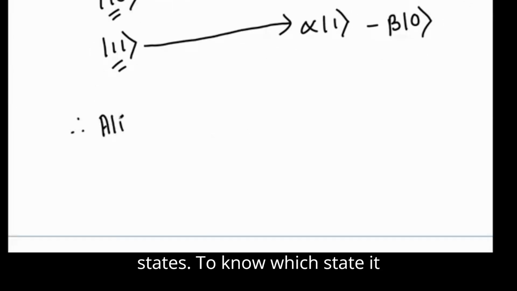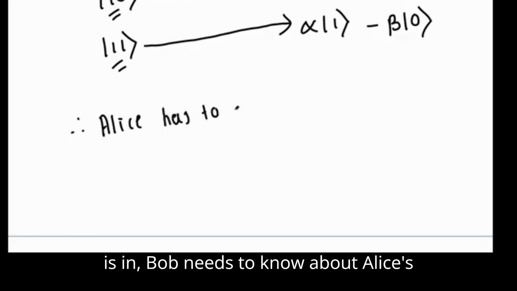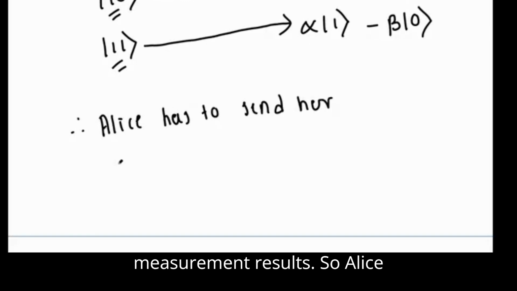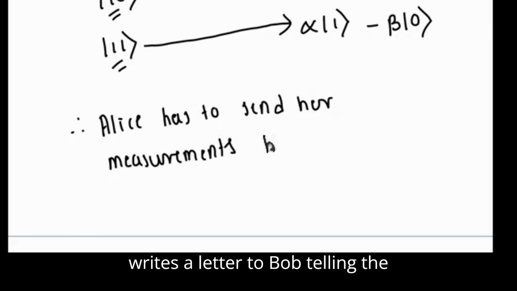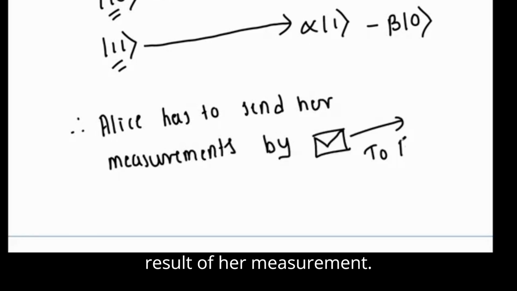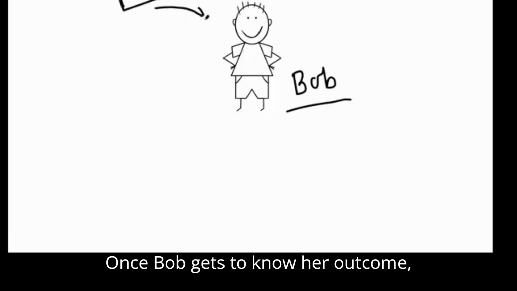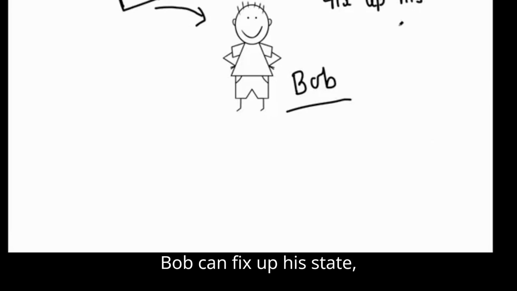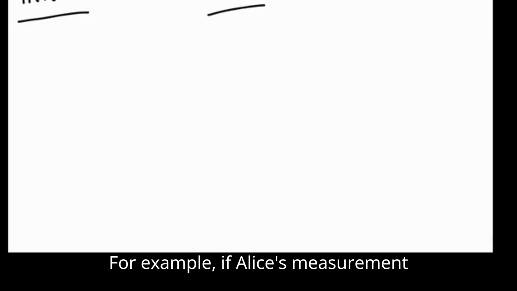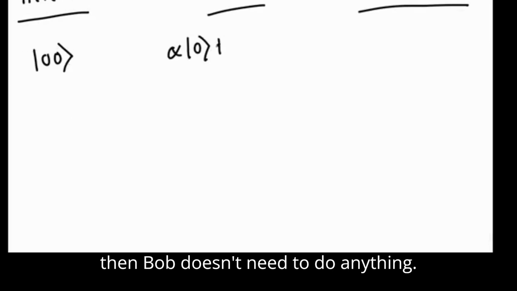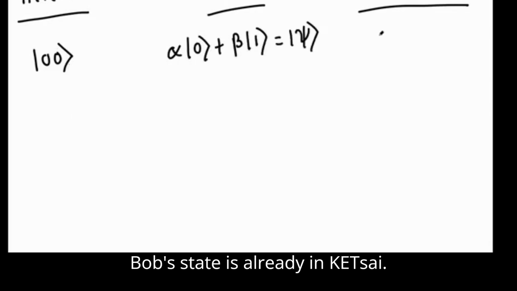To know which state it is in, Bob needs to know Alice's measurement results. So Alice writes a letter to Bob telling the result of her measurement. Once Bob gets to know her outcome, Bob can fix up his state, recovering the original state ket psi. For example, if Alice's measurement yields ket 00, then Bob doesn't need to do anything. Bob's state is already ket psi.